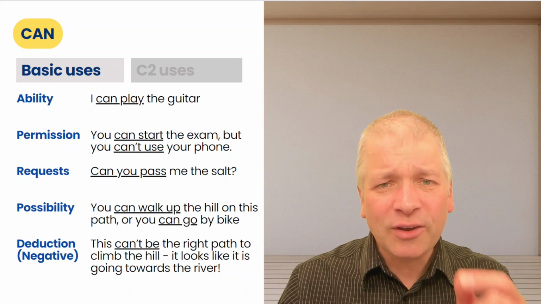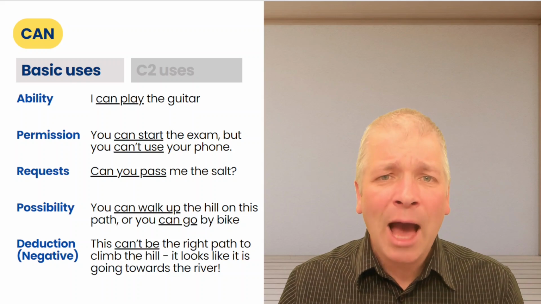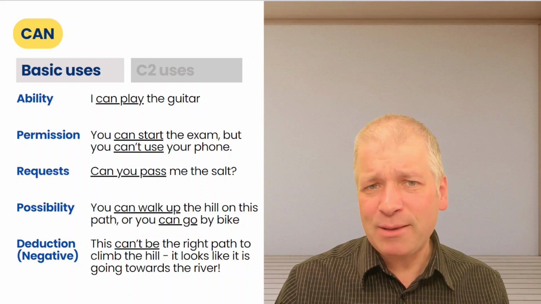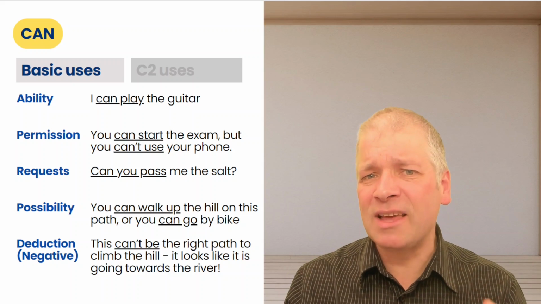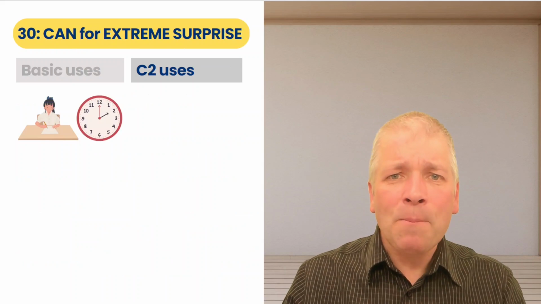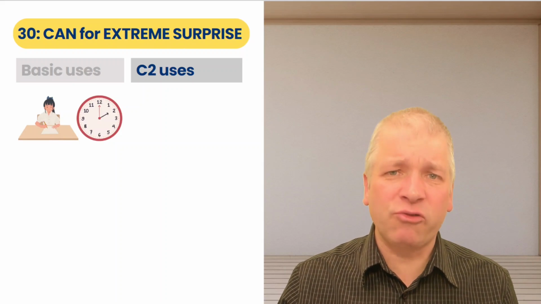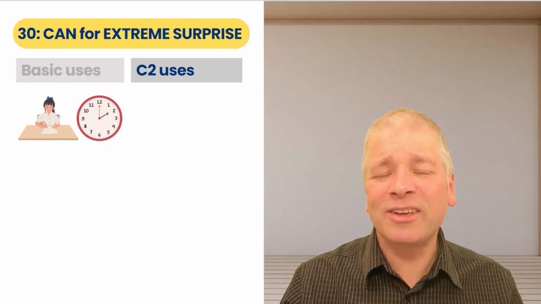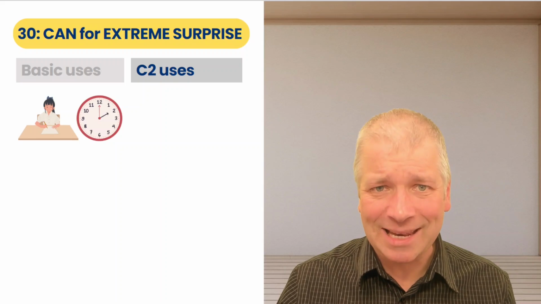With negative deduction, we are working out that something cannot be the right answer in the present. And note this is only used in the negative with the word can. But let's go back to can for extreme surprise. Let's look at a couple of pictures first to get a better understanding of what we mean.